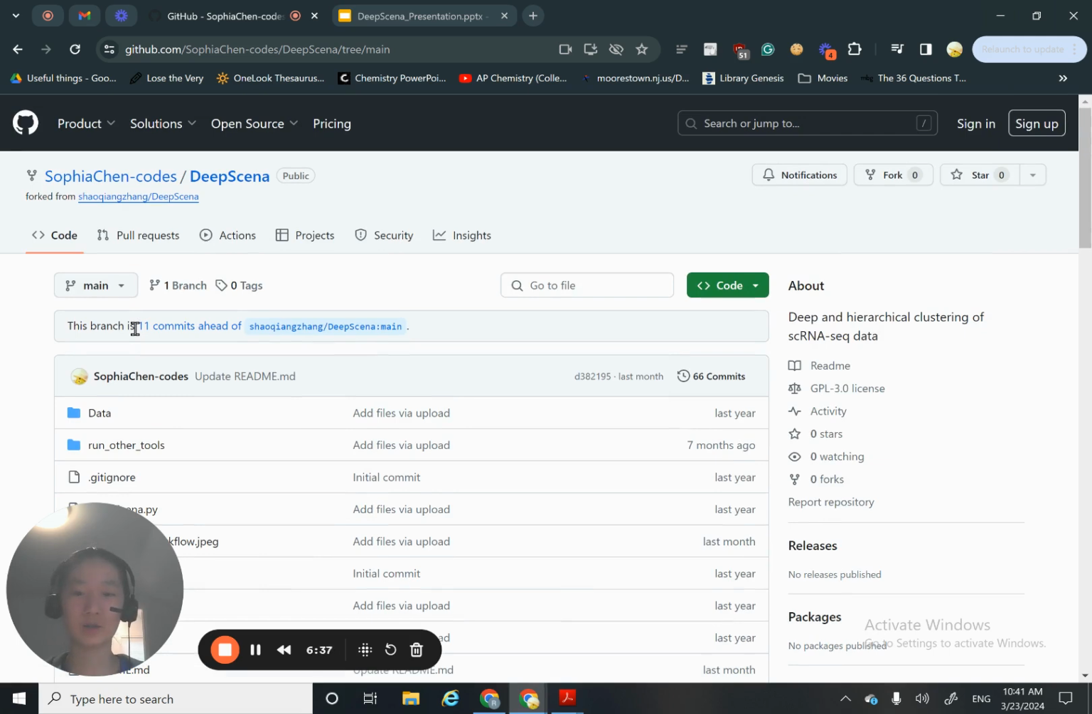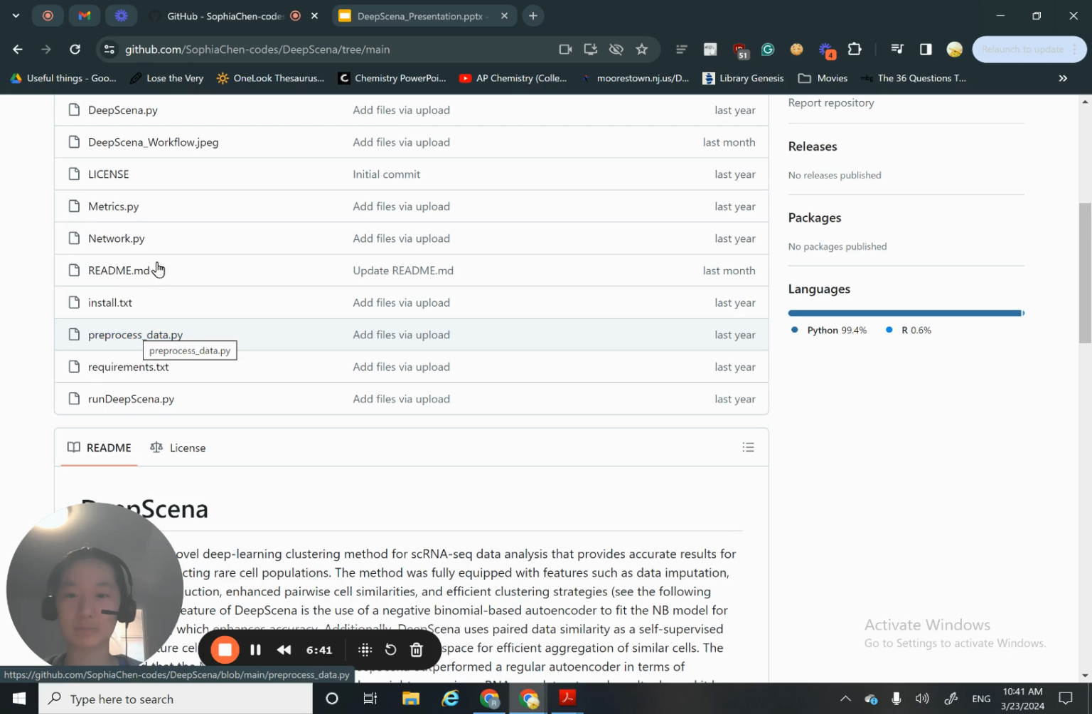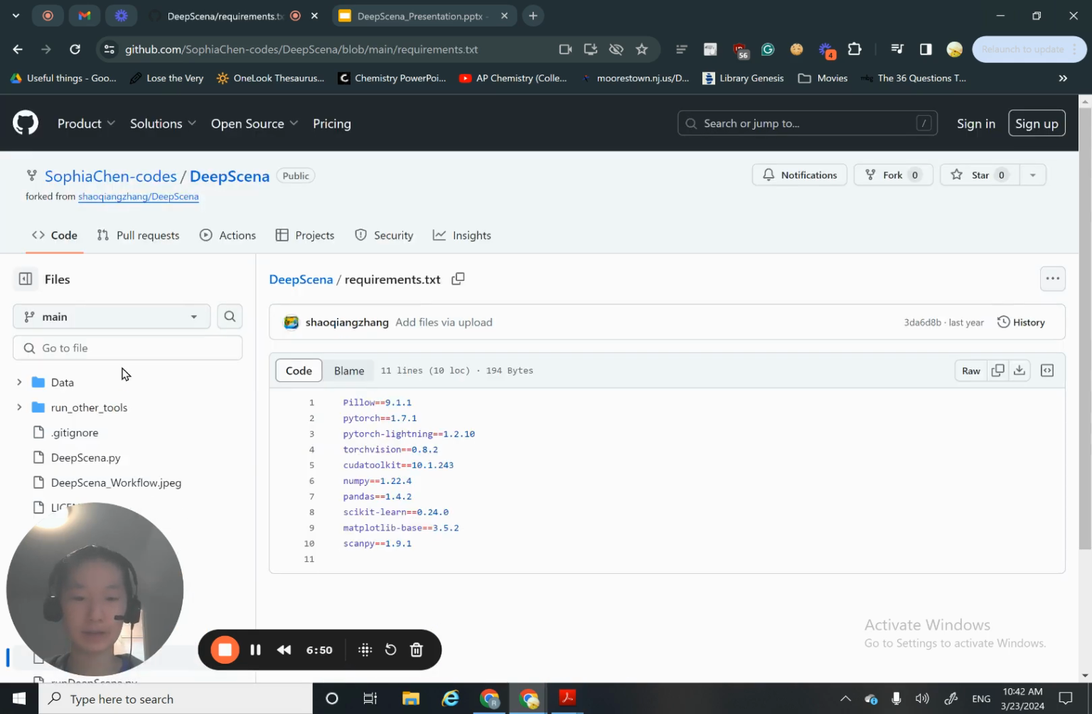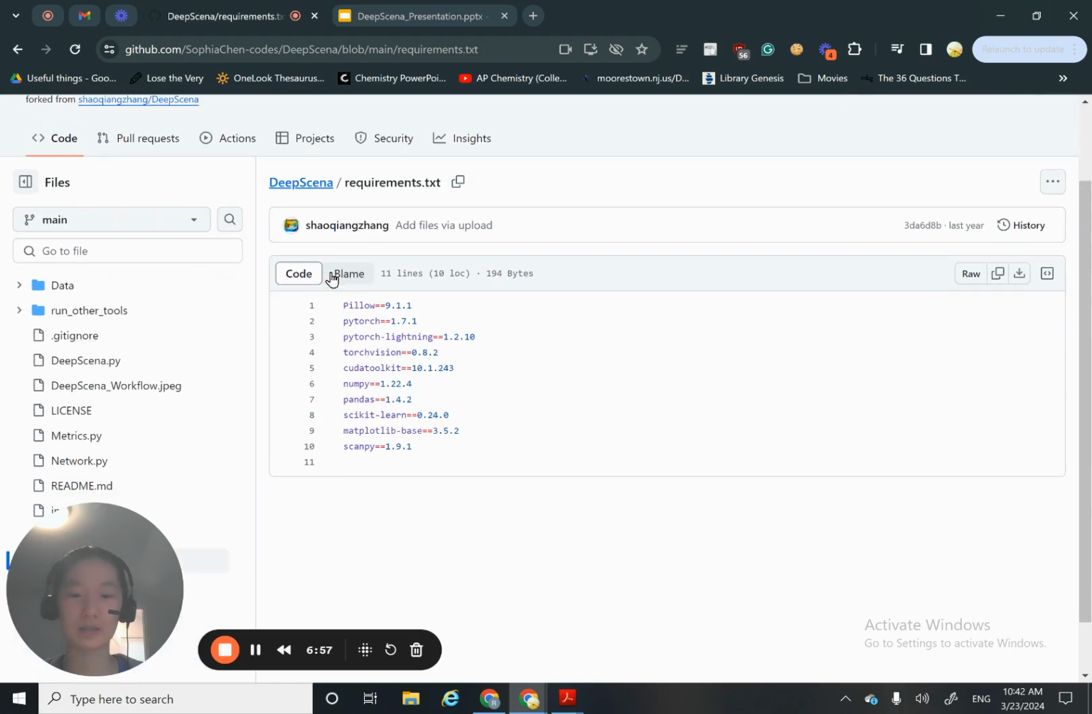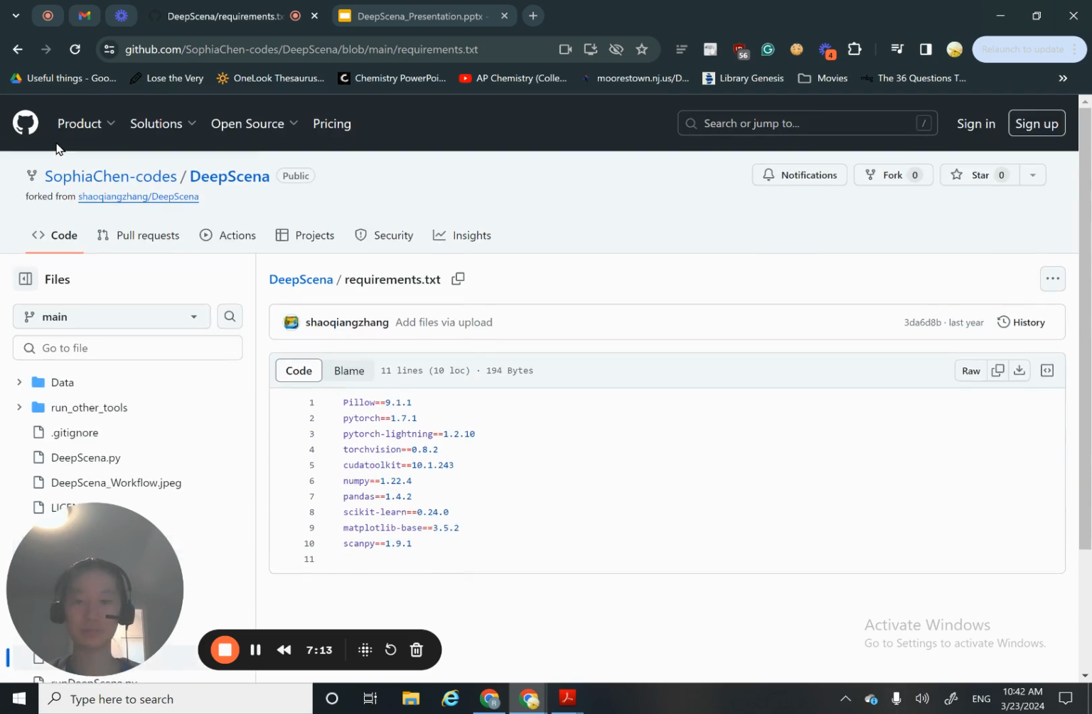Please note that the code of DeepScena runs with Python 3.9 and requires PyTorch 1.17. You should also have CUDA installed. Please create a PyTorch environment, install PyTorch, and some other packages such as numpy, pandas, scikit-learn, scipy, and cudatoolkit. See the requirements.txt and install.txt file for an overview of the packages in the environment we use to produce our results.